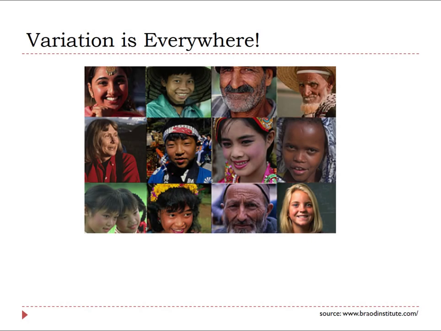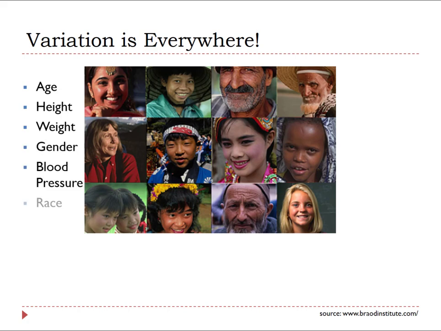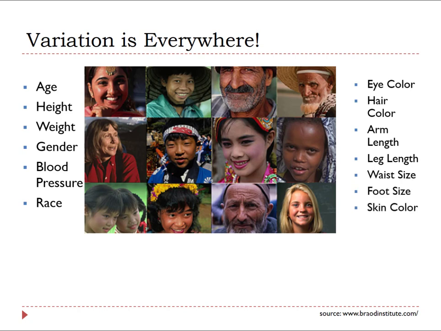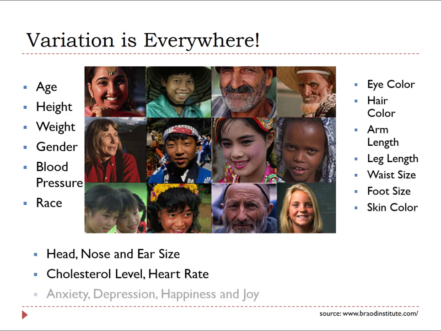When we observe the world around us, we see that variation is everywhere. We as individuals vary in countless different ways. We vary in age, height, weight, gender, blood pressure, race, eye color, hair color, arm and leg length, waist size, hand and foot size, skin color, head, nose and ear size, cholesterol level, heart rate, anxiety, depression, happiness, and joy. Evolution has resulted in making each one of us a very unique and complex individual.